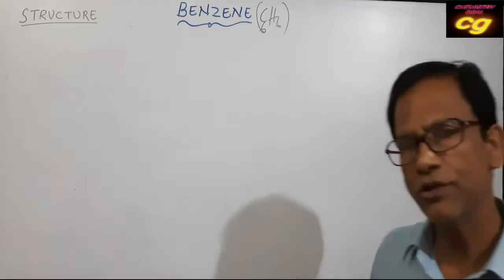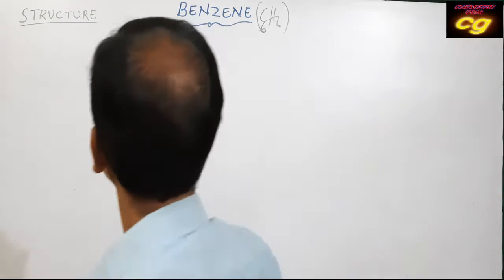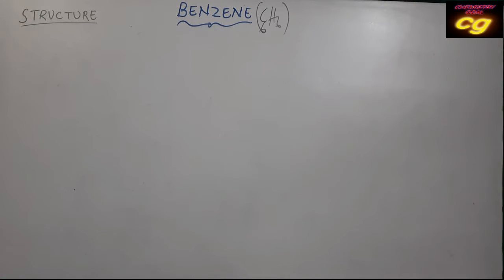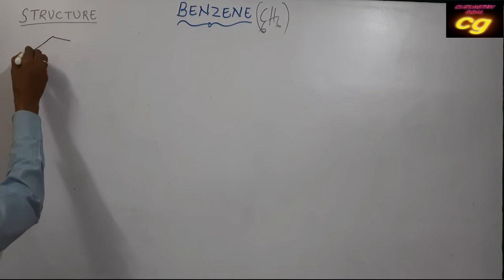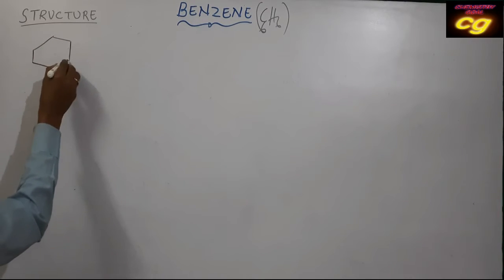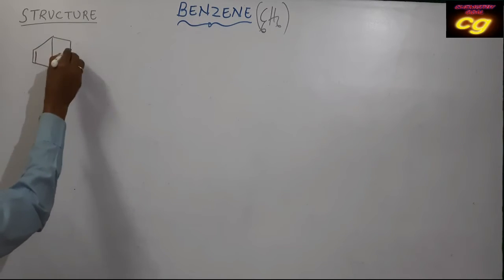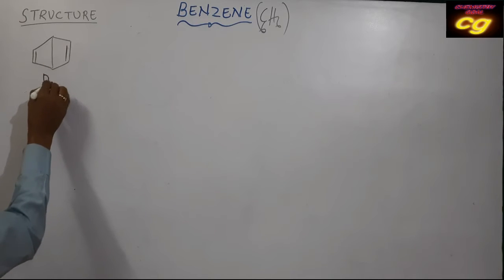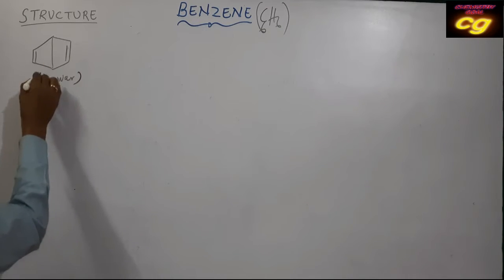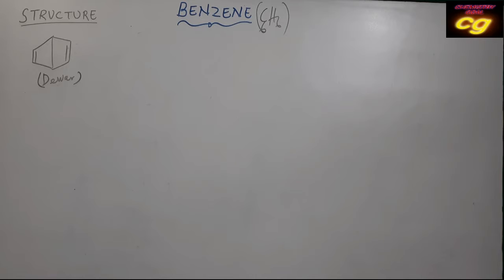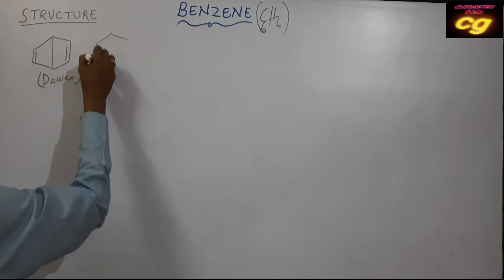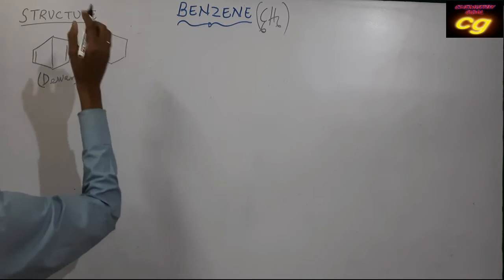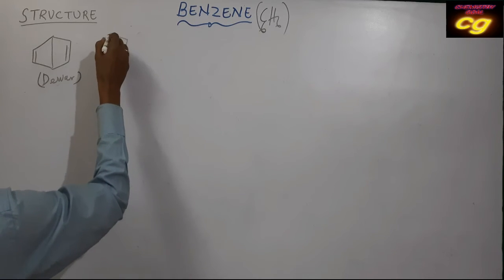And if you discuss the structure of benzene, the structure derived by Dewar is like this. As per the Dewar structure, this is the structure of Dewar, and Claus's structure is somewhat different, like this.